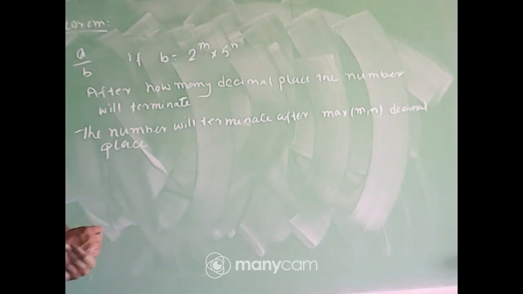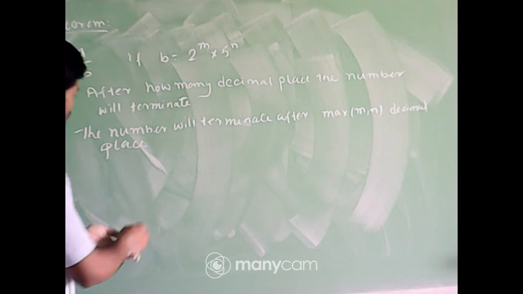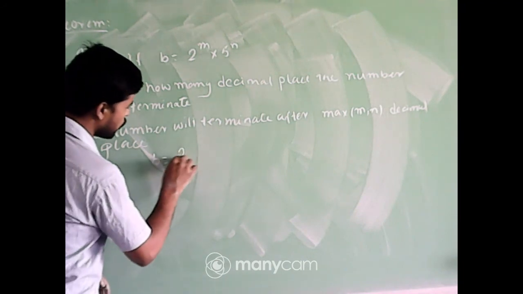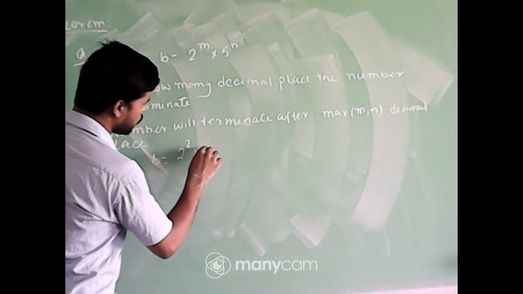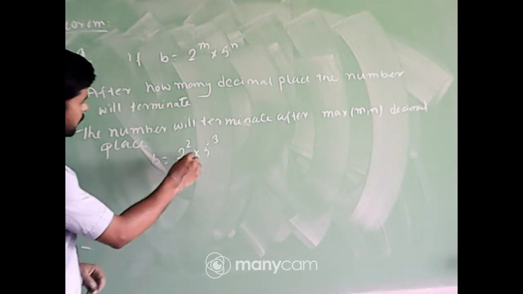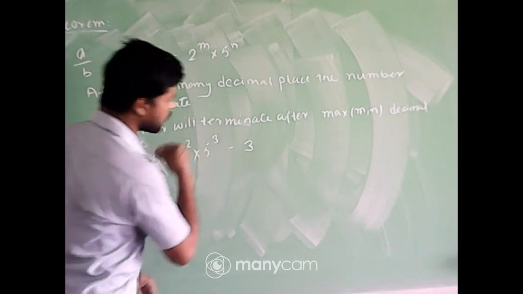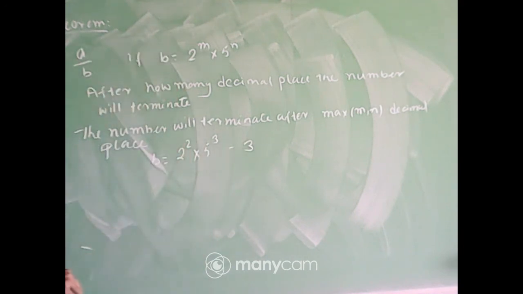I am giving you an example so that your idea will be crystal clear. Suppose b is of the form 2 to the power 2 into 5 to the power 3. So what is the maximum value between m and n? 3. So this number will terminate after 3 decimal places.